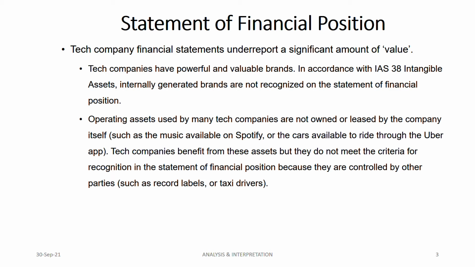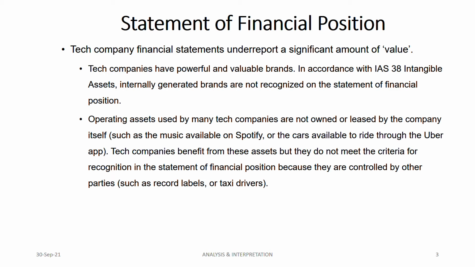For example, music that is available on Spotify is controlled by record labels and all. And Uber by taxi drivers. Taxi drivers control Uber. So you cannot recognize that Uber app in your statement of financial position as an asset. You cannot do it. It's not controlled. Why? According to the definition in IFRS, if you're not controlling, you cannot recognize it as an asset. The Conceptual Framework says it. Please recall your memory of the Conceptual Framework, the definition of an asset, liability, all those things, while answering this type of questions. It's very important.